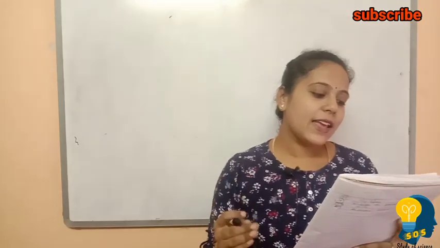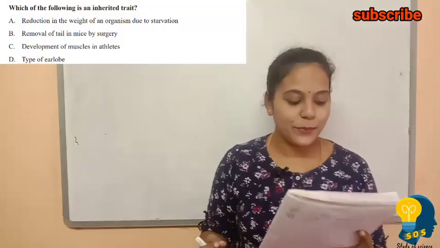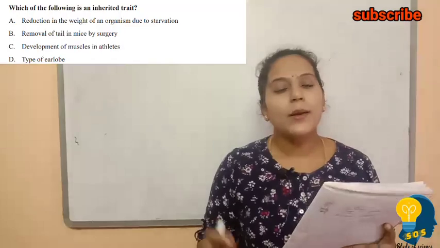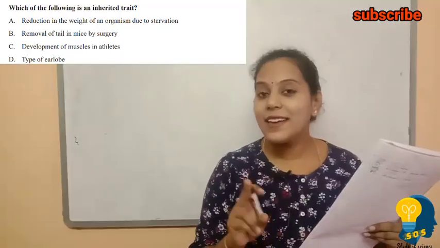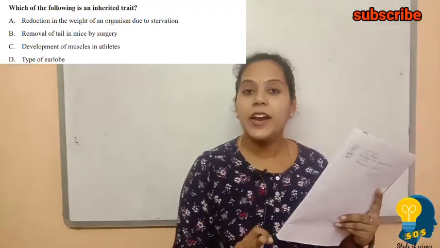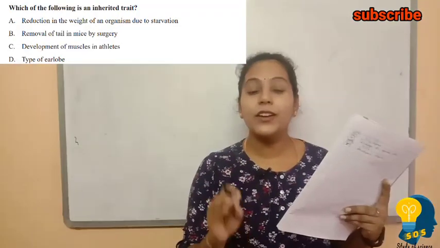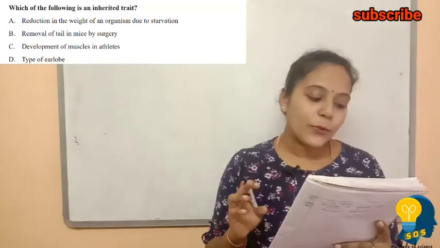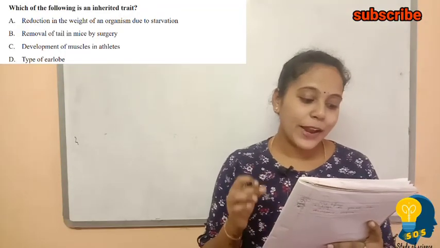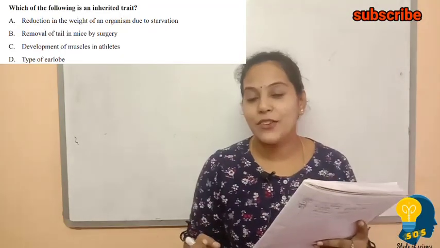So the next question is, which of the following is an inherited trait? See, the options are given here. Before reading the options, you should know what an inherited trait is. An inherited trait means a trait which passes from one generation to another generation through the genes. Okay, options here are: reduction in the weight of an organism due to starvation.